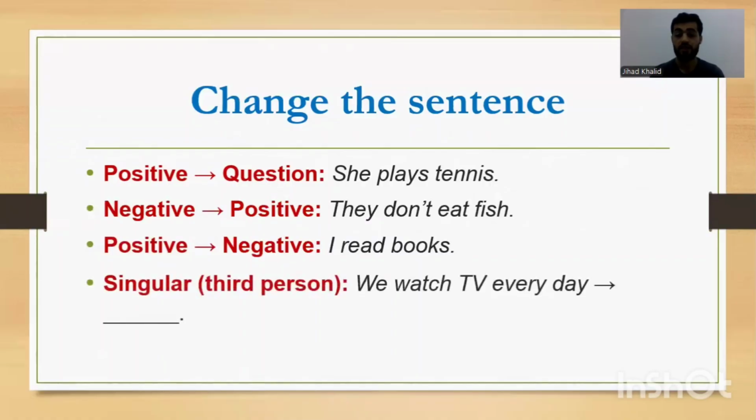Okay, it's a singular third person. Change this sentence into singular third person, it means she, he, it. One person. So make it singular. She, for example. She watch TV every day. Is that true? No. So we said if it is positive and we have a singular subject, we should add s or es. She watches. Amazing. Es. She watches TV every